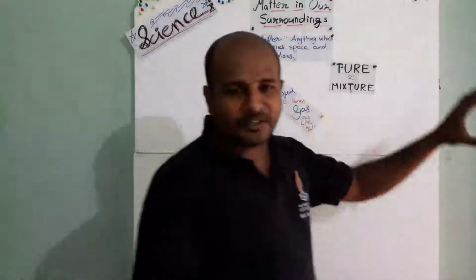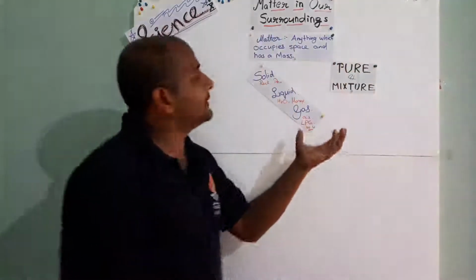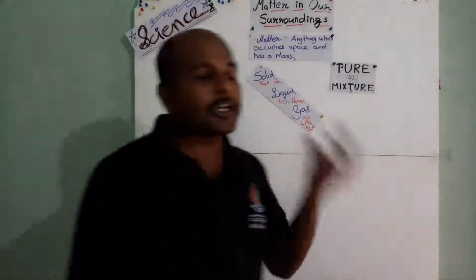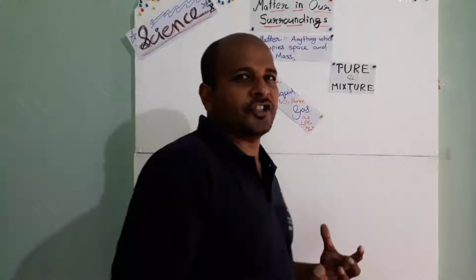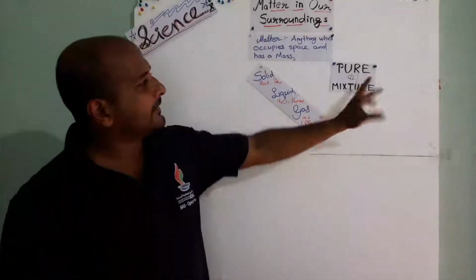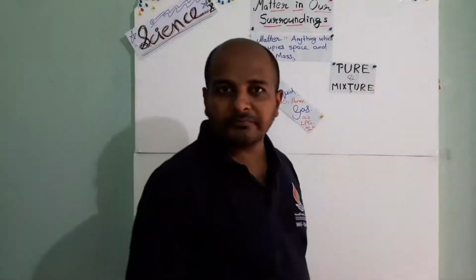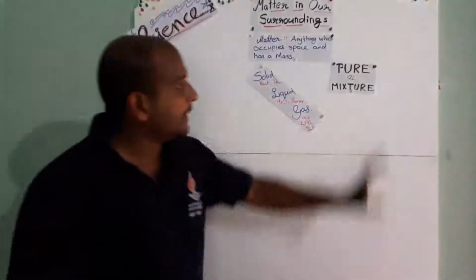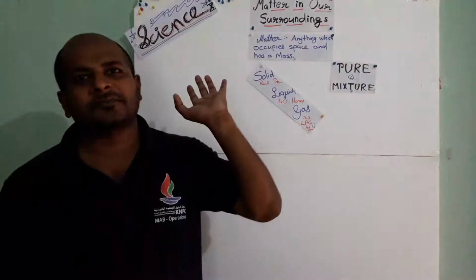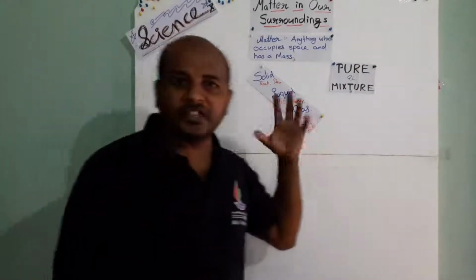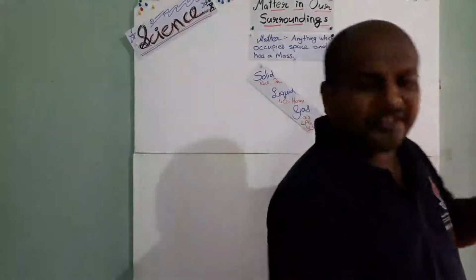But if you come to chemical composition, matter can be described as pure form and mixture form. Pure form means basically elements, like oxygen, carbon, hydrogen.